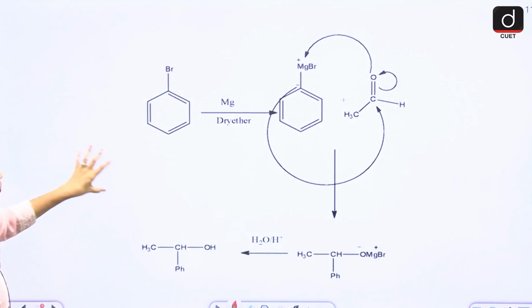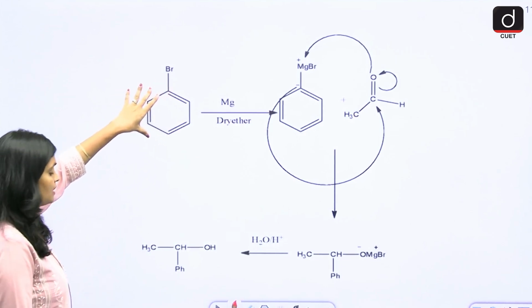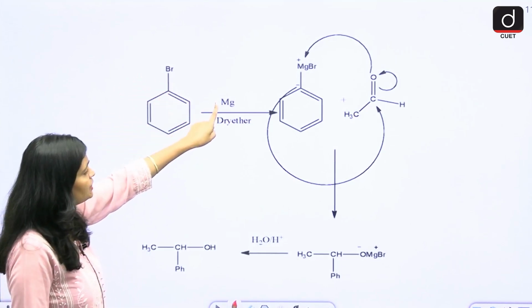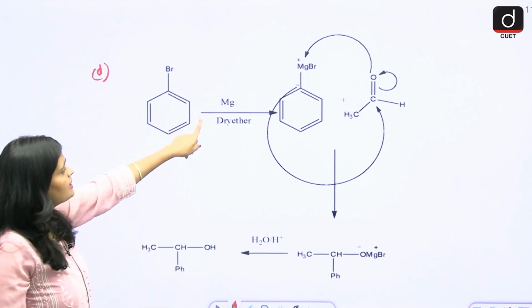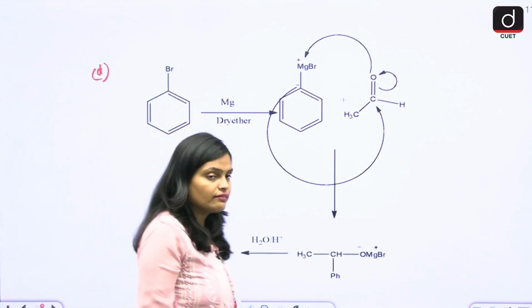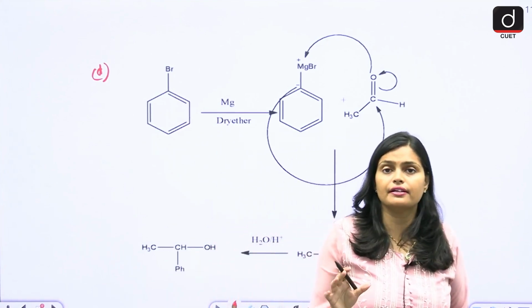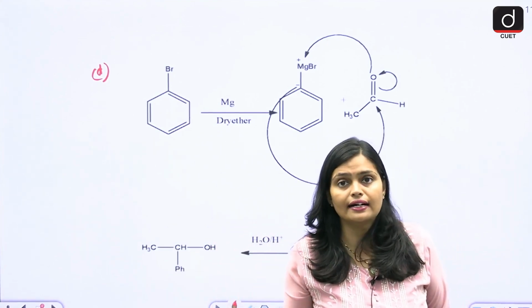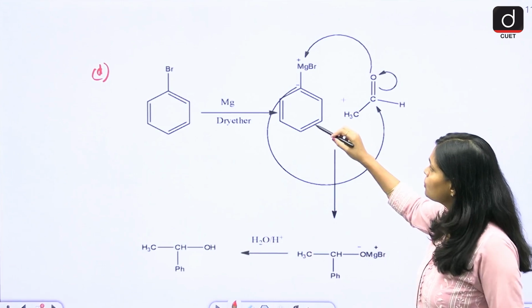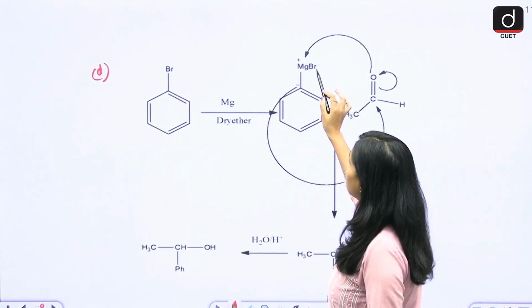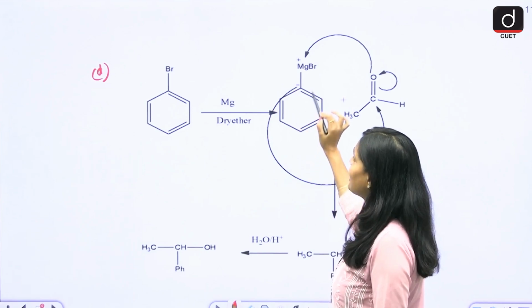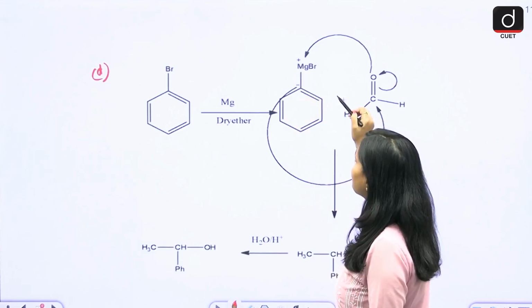This is your bromobenzene, in the presence of magnesium and dry ether. This is the D part of 23. When you use magnesium and dry ether, that is nothing but the Grignard reagent. So first of all, the MgBr comes here and you will get RMgX. So this is the Grignard reagent.